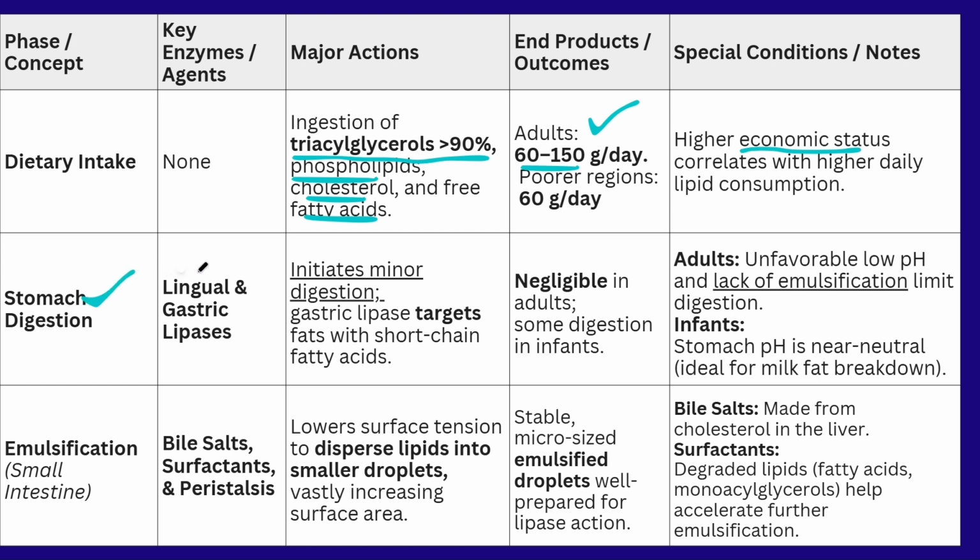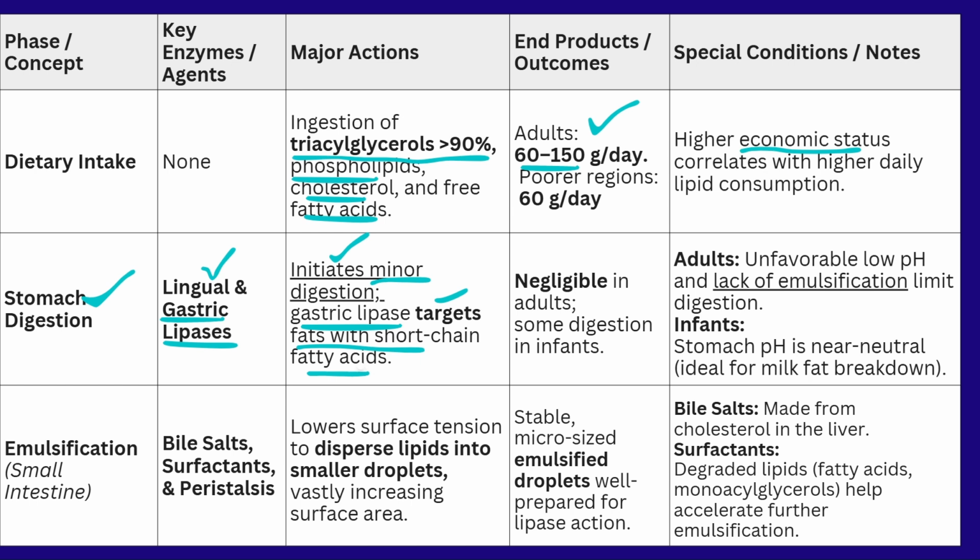First, we will understand the digestion in the stomach. The stomach has the enzyme called gastric lipase. When a person takes food, it mixes with the lingual lipase which is present in the tongue. It is a type of enzyme. It will carry out a minimum amount of digestion which will initiate the gastric lipase. This targets the fats and also the short chain fatty acids.